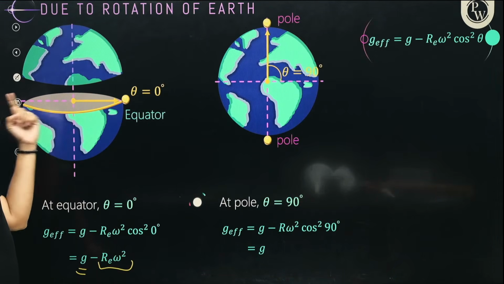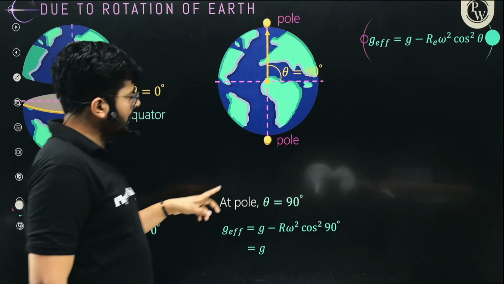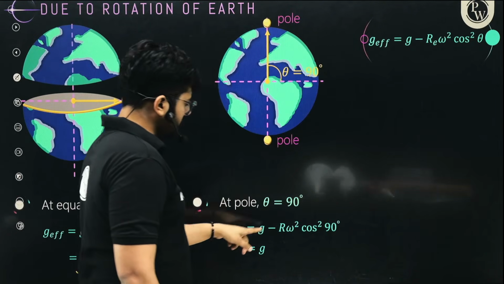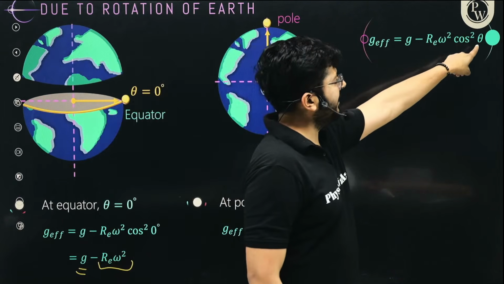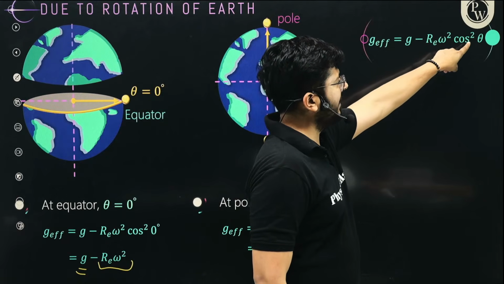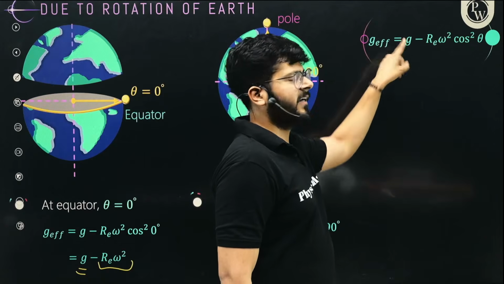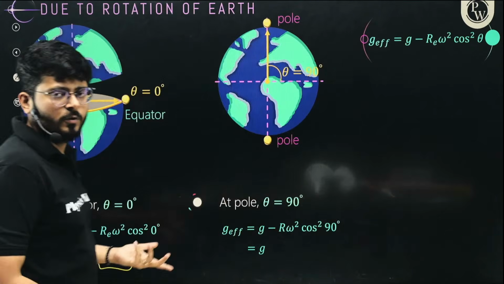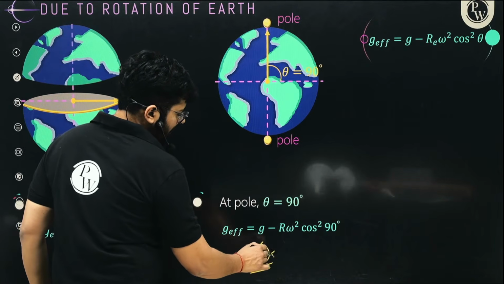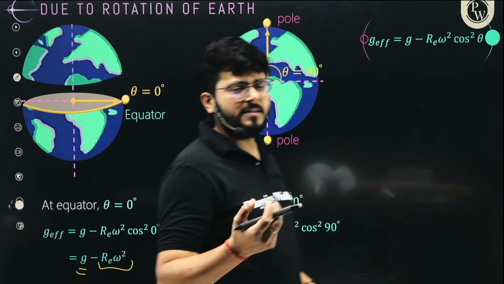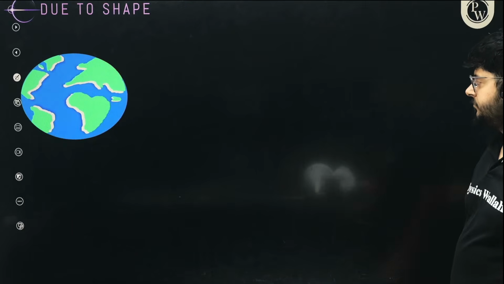So due to the rotation of Earth, you get the minimum value of acceleration due to gravity over here. But on the pole, the value of theta is 90 degrees. When you put cos 90, it is 0. So the number which is reducing is 0, and the effective value is maximum, equal to the value of g, right? So this is the value that you can get on the pole, the 9.8 meters per second square that we generally say.